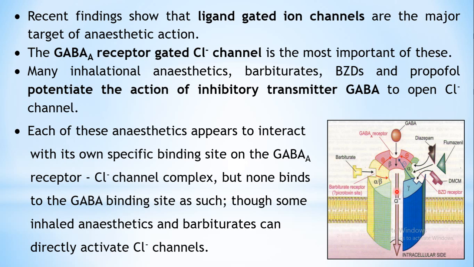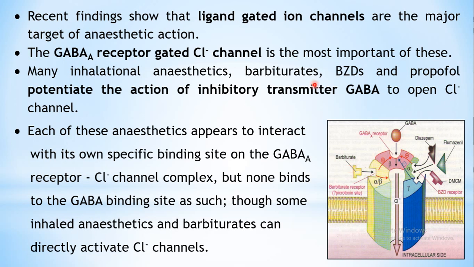So this is a ligand gated chloride channel, and here GABA is controlling this particular channel. Only when GABA binds to its receptor will this channel open. This is the mechanism of action for barbiturates and benzodiazepines.